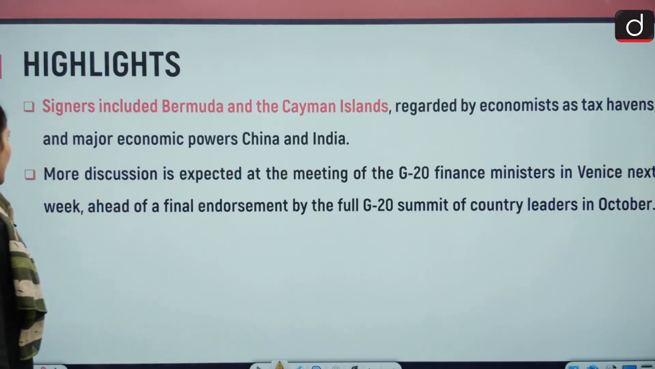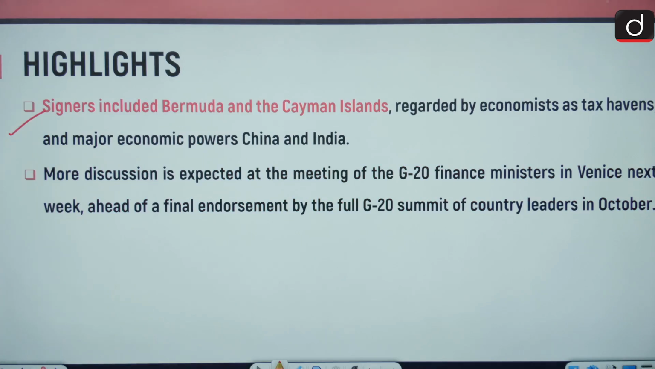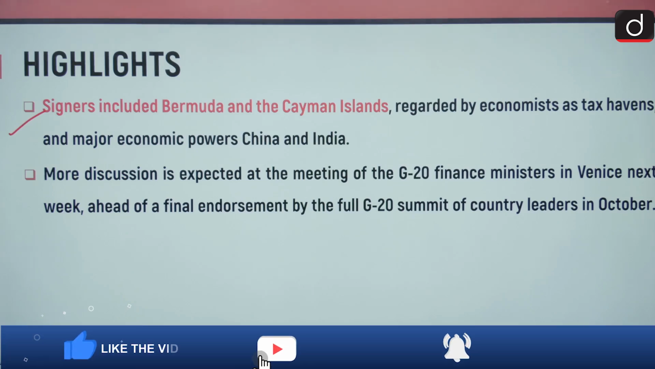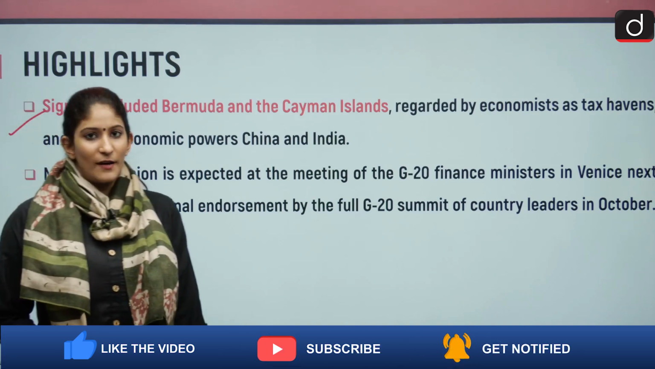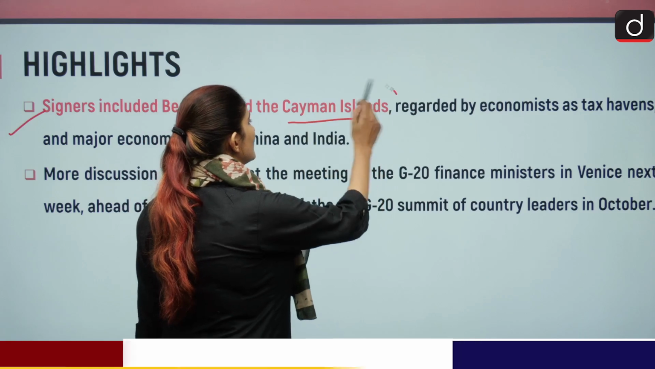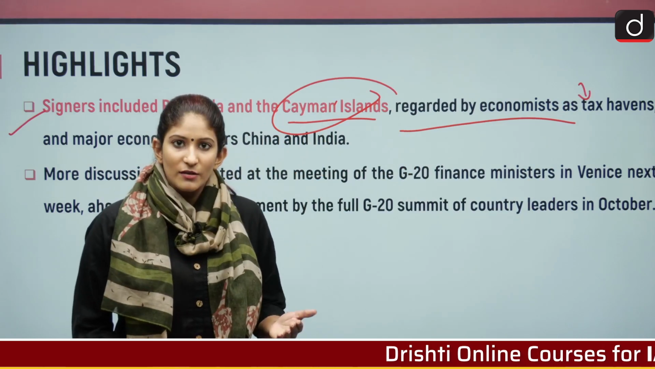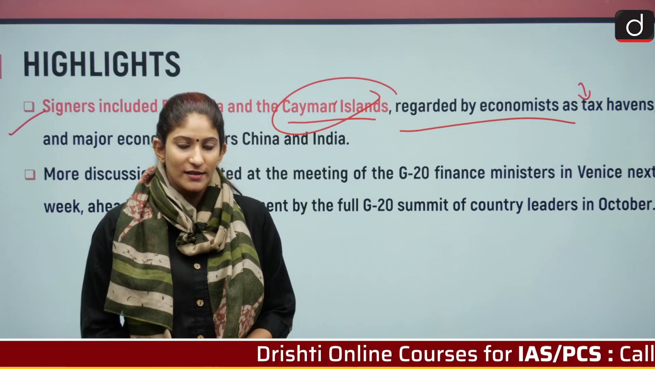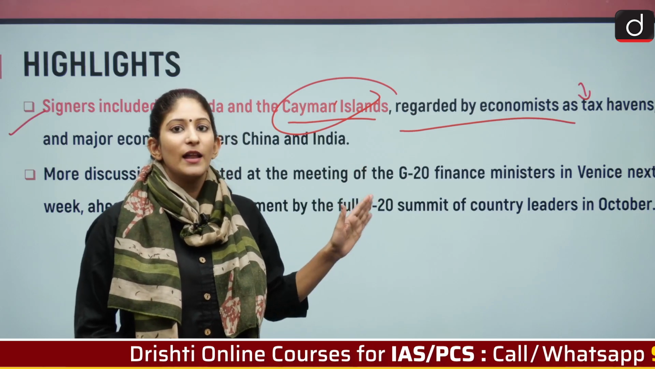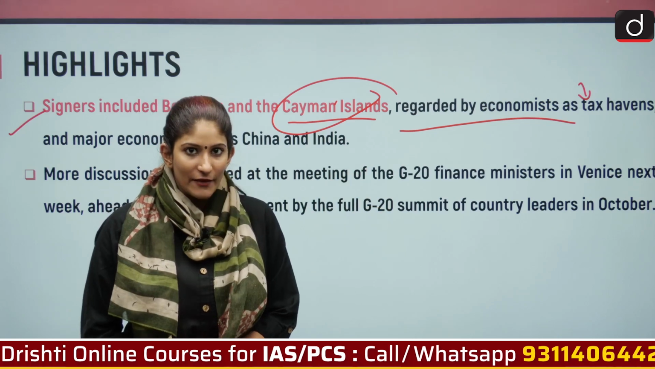So, the next highlight. Signers included Bermuda and Cayman Islands, regarded by economists as tax havens, and major economic powers China and India. More discussion is expected at the meeting of G20 finance ministers in Venice next week, ahead of the final endorsement by the full G20 summit of countries' leaders in October. So, Bermuda and Cayman Islands are regarded as tax havens. What is a tax haven basically? A tax haven is a region where there is no tax or low tax. That is why in the earlier example I gave you, country B was a tax haven, right?